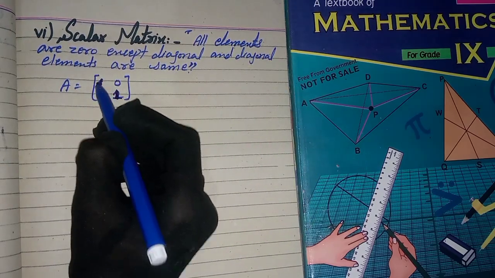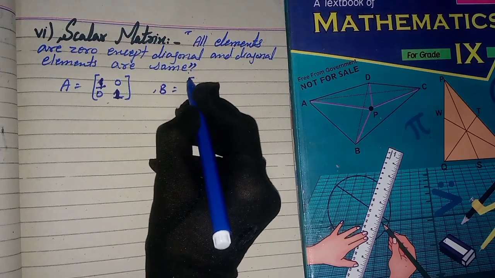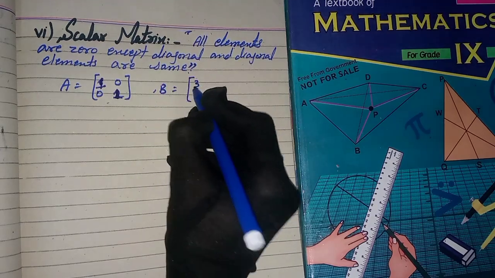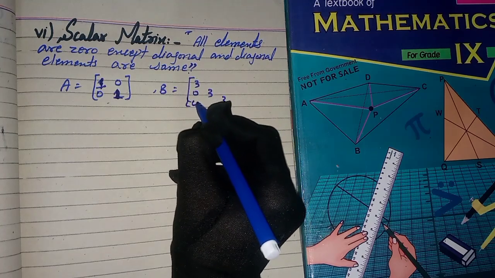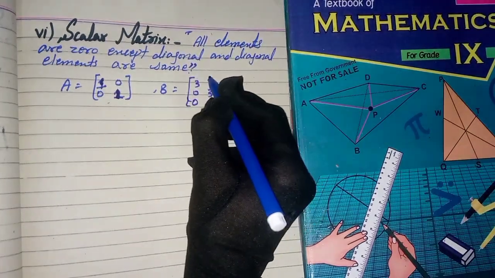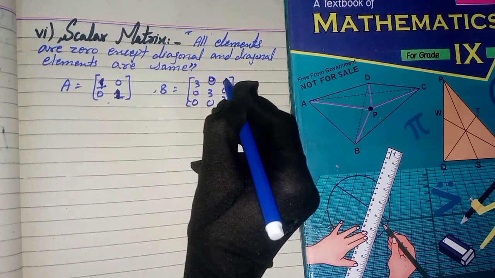Similarly, the matrix B has 3, 3, 3 on the diagonal and 0 elsewhere.